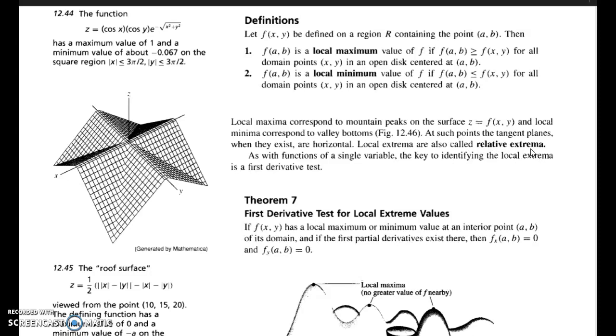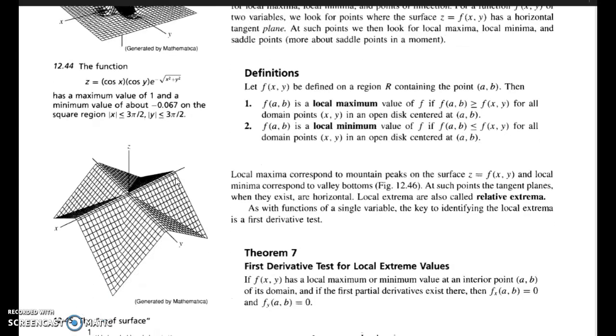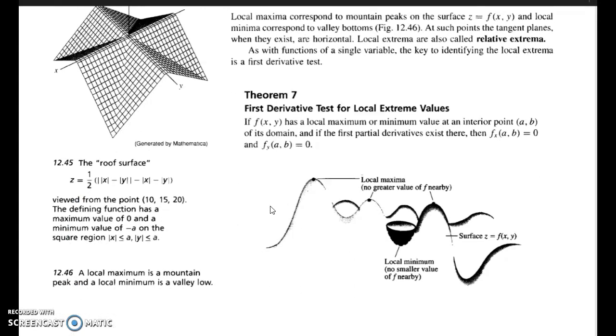Look at this picture: this point is the peak point, the absolute maximum in this graph. And look at this picture also: in this type, a minimum occurs. We have to find these local extrema through problems.